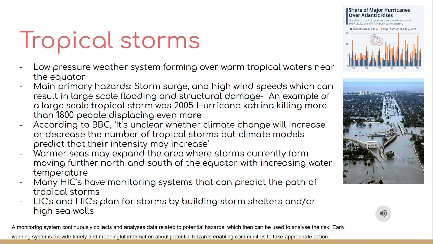HICs have monitoring systems that can predict the path of tropical storms, however, cost inhibits these technologies in LICs. Places such as Bangladesh have early warning systems, which reduces the number of deaths significantly.